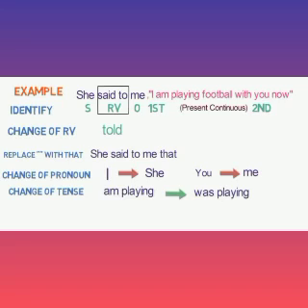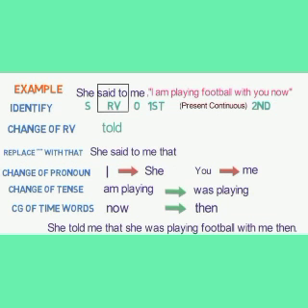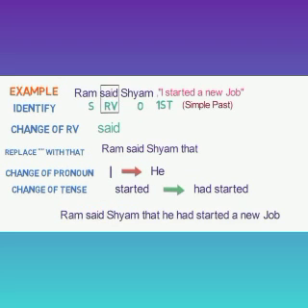Now let's know more about it through examples. Kindly note, said to will be changed into told, said will remain said, say to will be changed into tell, and says to into tells. See one more example. She said to me, "I am playing football with you now." First of all, you are to identify the reporting verb. The reporting verb will remain the same, said. Then remove the inverted commas.